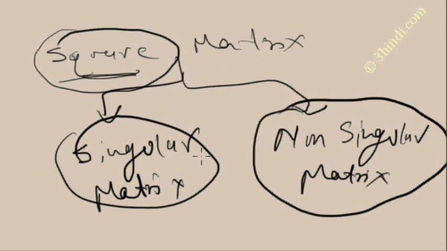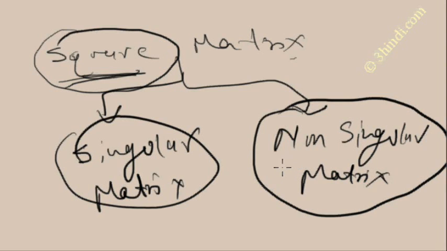If the determinant of that square matrix is 0, then it is called a singular matrix, and if the determinant is non-zero, then it is called a non-singular matrix.